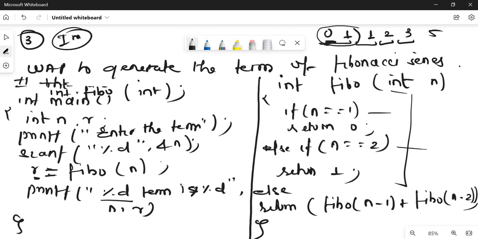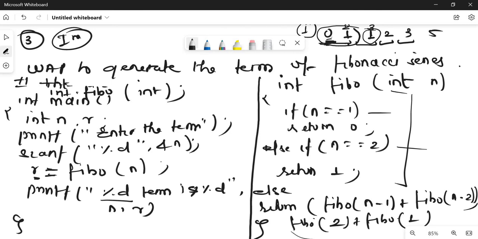Okay, so suppose the term is the third term. If the value of n is 1, we'll return 0. If the value of n is 2, we'll return 1. If the value of n is 3, it means that we come to the else part. So it is Fibo(n minus 1), that is 3 minus 1 is 2, plus Fibo(n minus 2), which is 1. Okay, so here see the base condition reaches here.